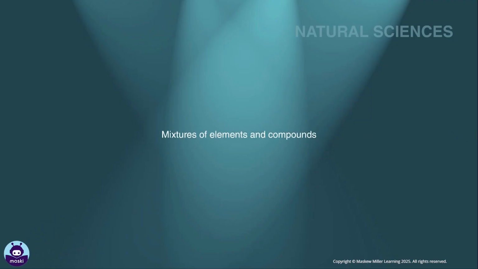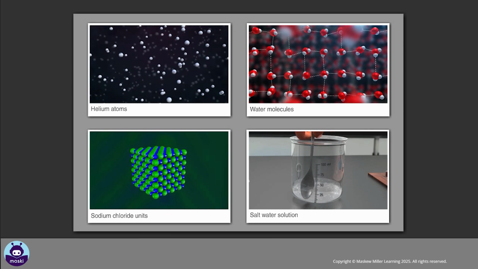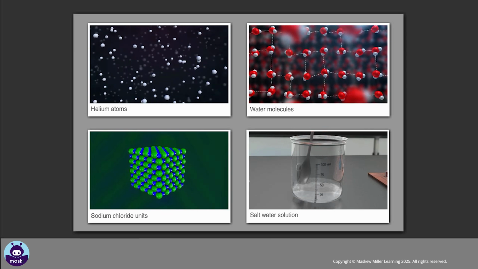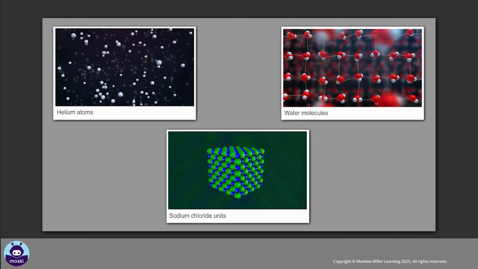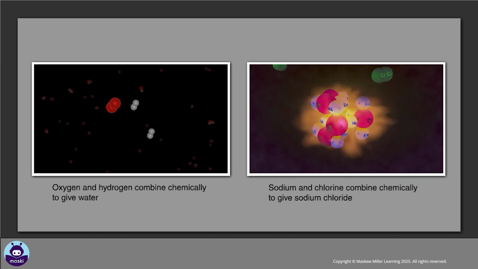Elements and compounds. We classify matter as either a pure substance or a mixture of two or more substances. Elements and compounds are pure substances. Compounds are formed when elements bond chemically.